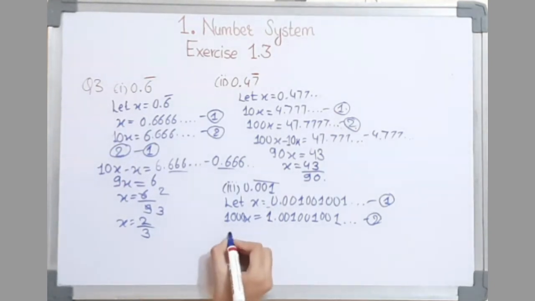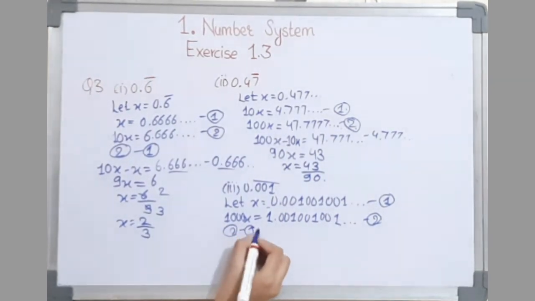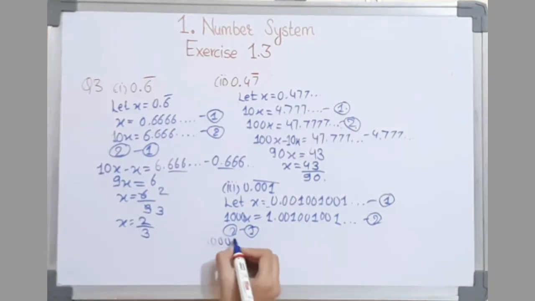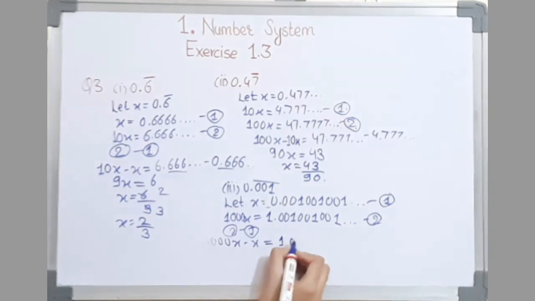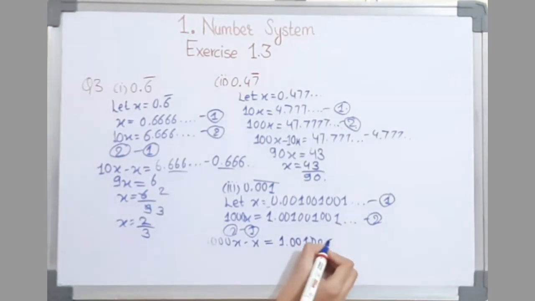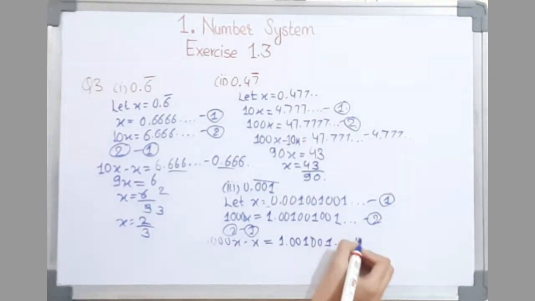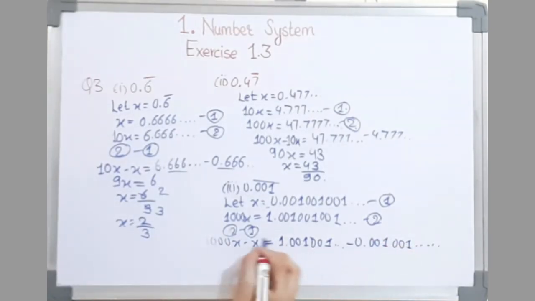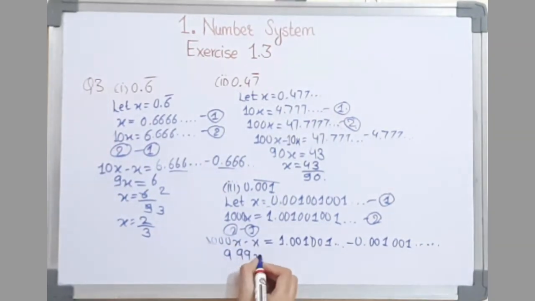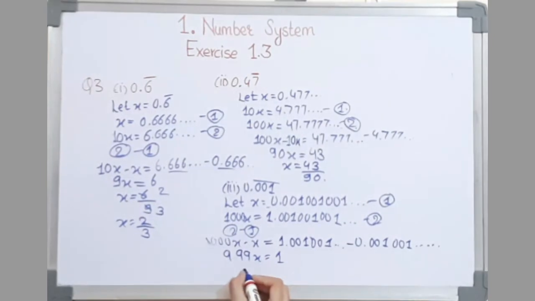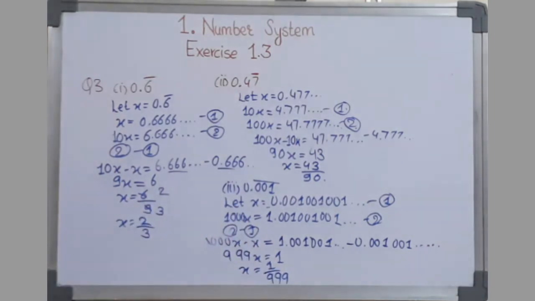We'll subtract the first one from the second, which will give 1000x minus x equal to 1.001001001 minus 0.001001001. 1000x minus x is equal to 999x equal to, here we get 1, x is equal to 1 upon 999. So this will be the final answer.